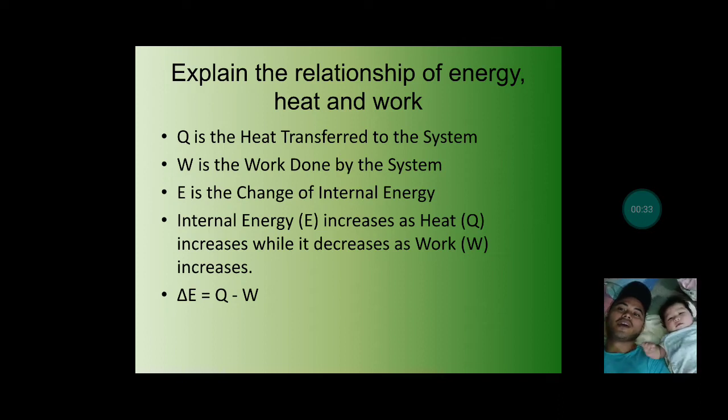Explain the relationship of energy, heat, and work. So Q is the heat transferred to the system, while W is the work done by the system, while E is the change of internal energy. In formula, the change in E, or change of internal energy, is equal to the heat transferred to the system minus the work. So the relationship is that internal energy increases as heat increases, while it decreases as work increases. That is the relationship of energy, heat, and work.